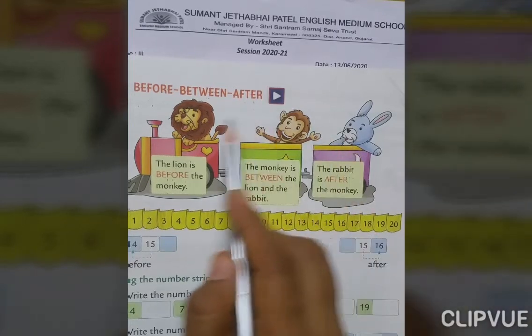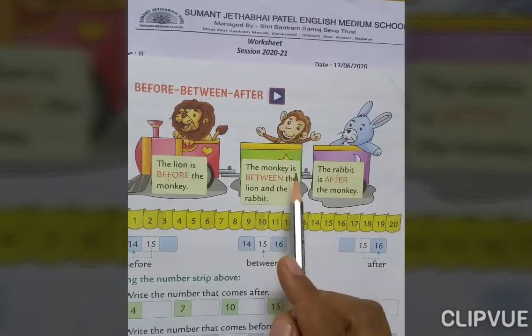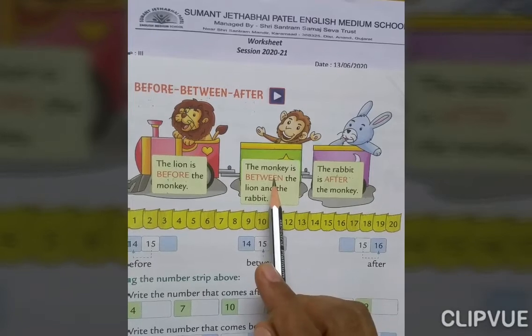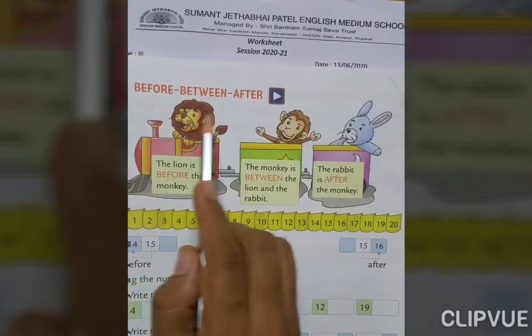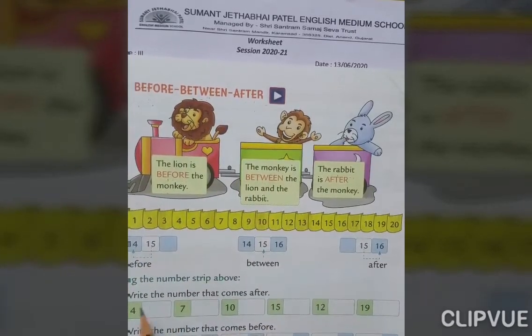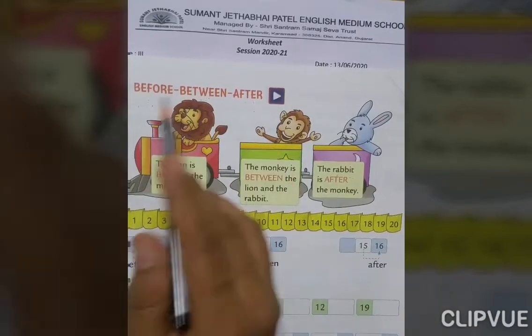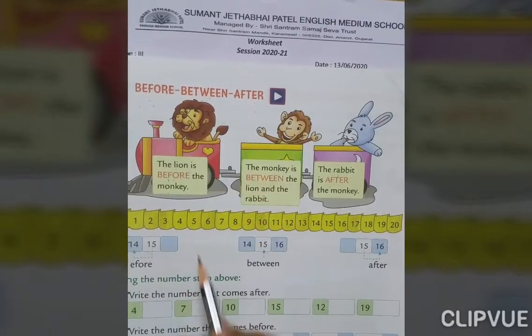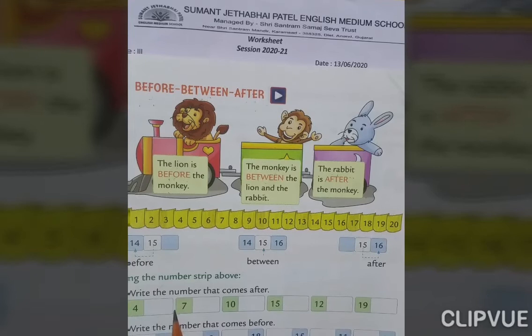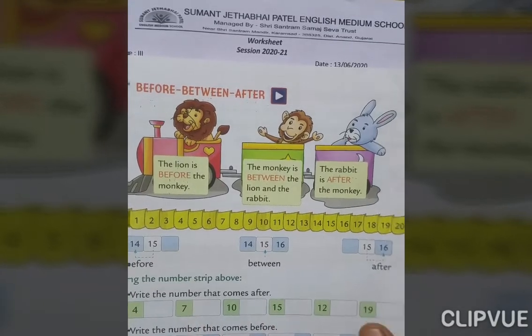You understood this from the picture. This we have to use for our numbers also. In your first and second grade, you already learned about the before, between and after numbers. But in the third grade, you learn about the same before, between and after numbers for the numbers 101 to 1000. Now, we have to look at my worksheet.